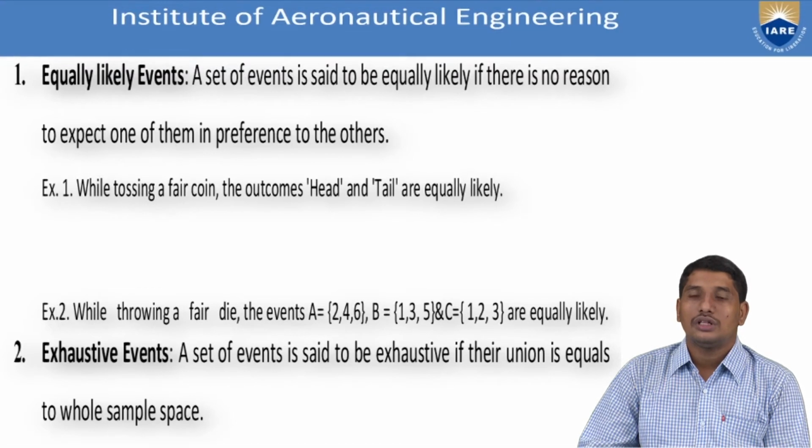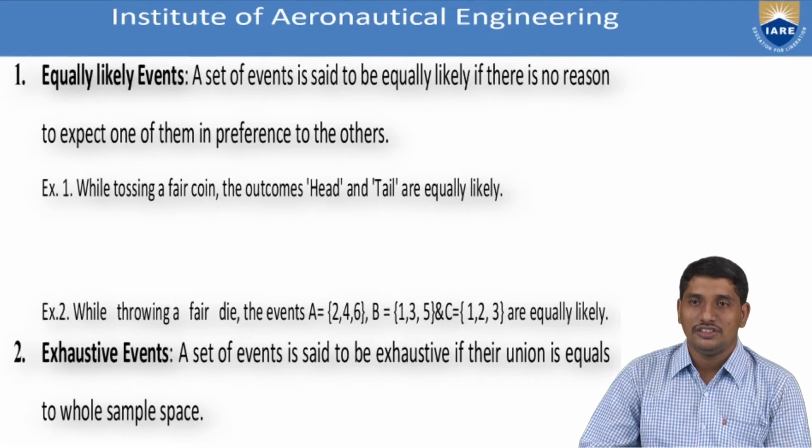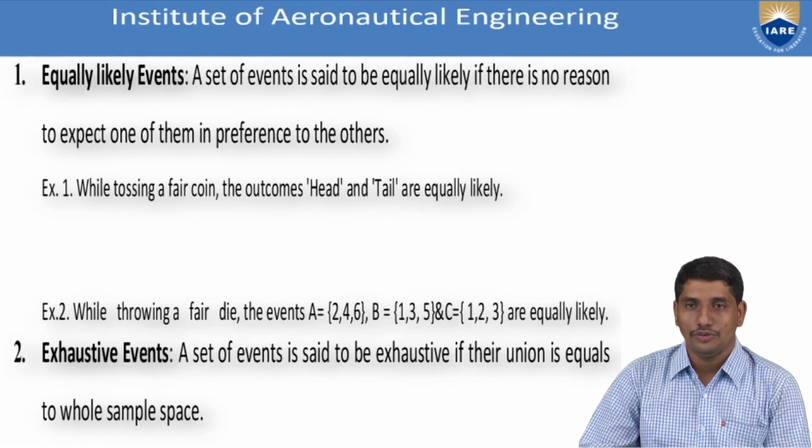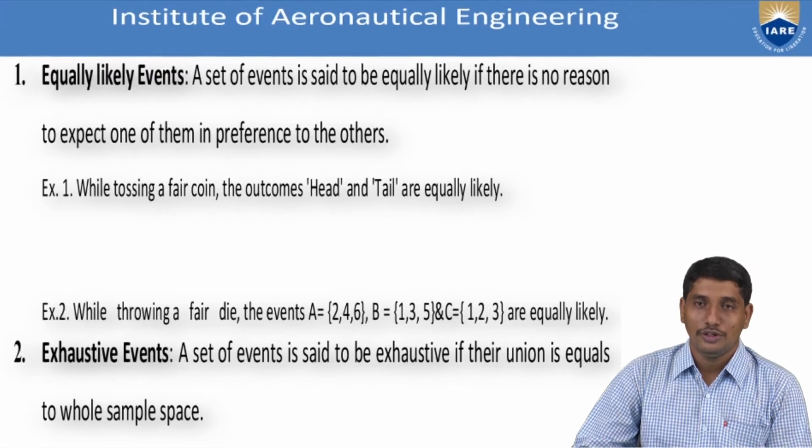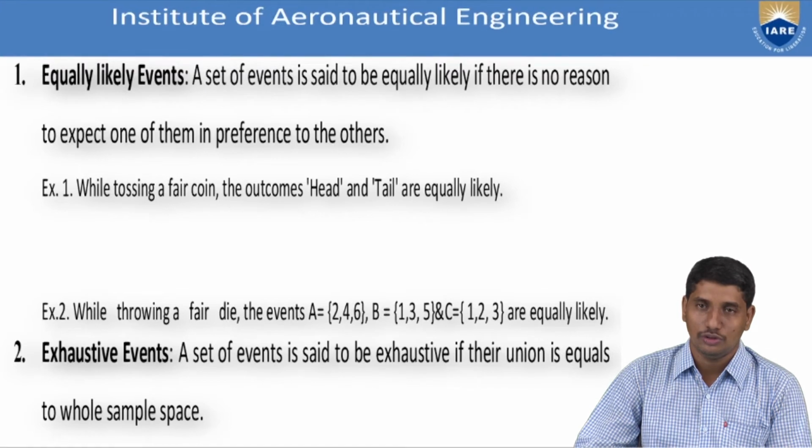So a collection of subsets of S is said to be an exhaustive collection if you write the union of all those subsets, and the union is equal to S. That is, the union of all the subsets in that collection should be equal to the whole sample space S. Then the collection is said to be exhaustive.